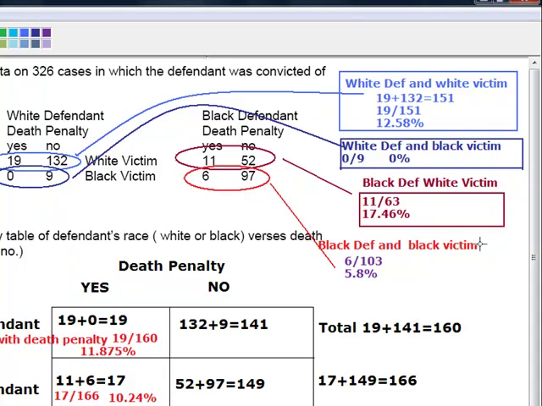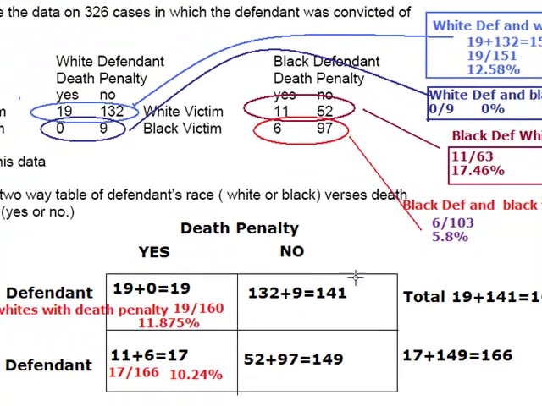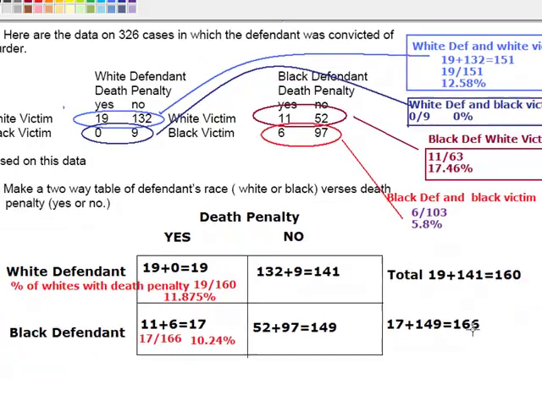Now, when there's a black victim, for whites, the conviction rate with death penalty is 0% here, and in here it is 5.8%, right? So do you see a paradox here? The whites are being convicted more. Exactly.